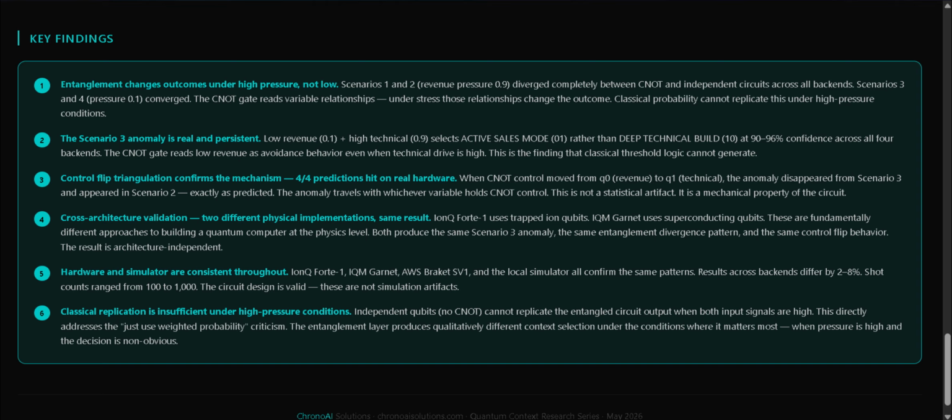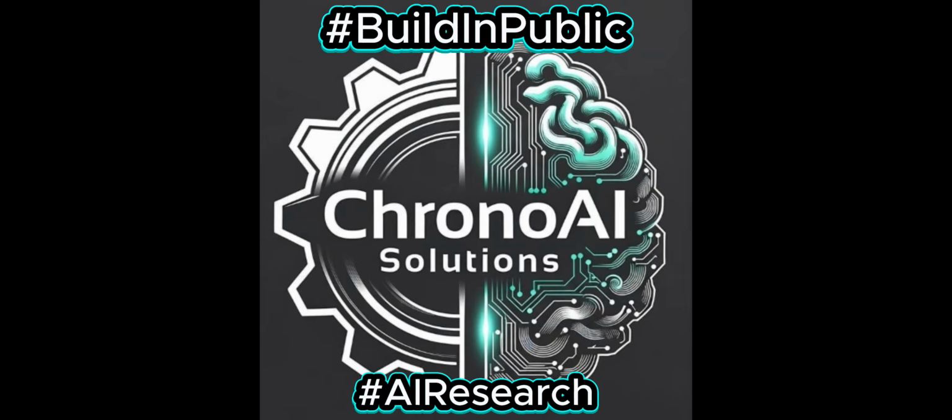5. Hardware and simulator are consistent throughout. Results differ by 2 to 8% across backends. These are not simulation artifacts. 6. Classical replication is insufficient under high pressure. The entanglement layer produces qualitatively different context selection exactly when it matters most, when the signals are high and the decision is non-obvious. That's the full dataset. 3 experiments, 4 backends, 1 consistent answer.